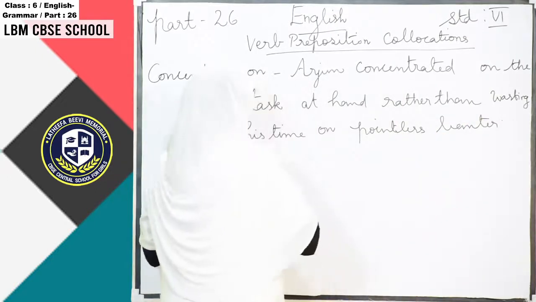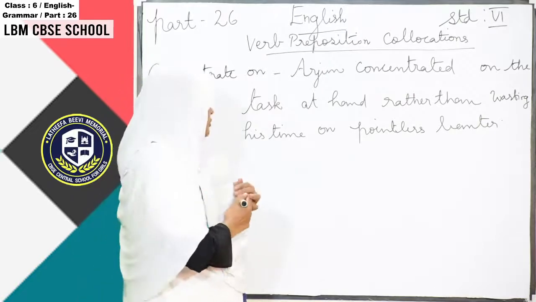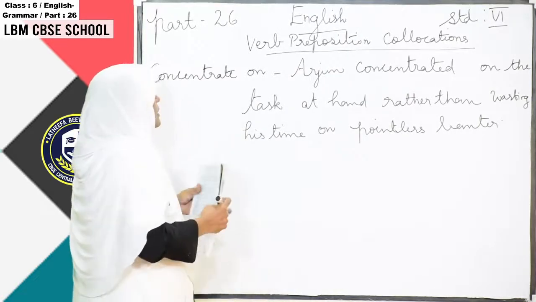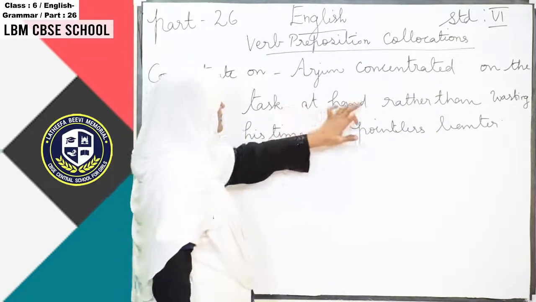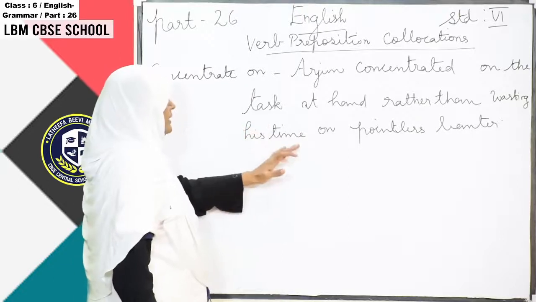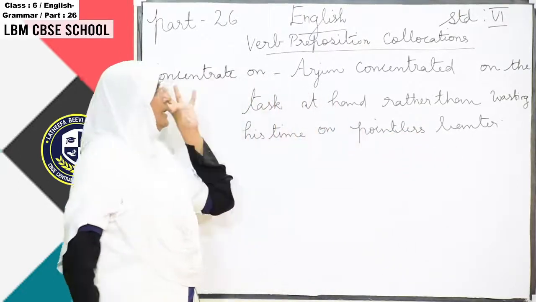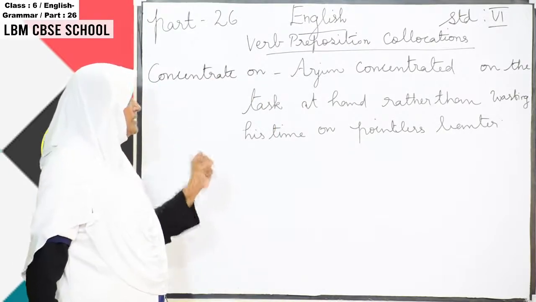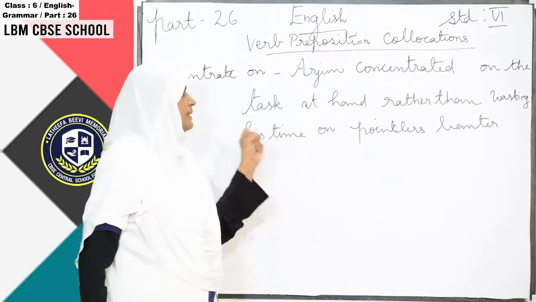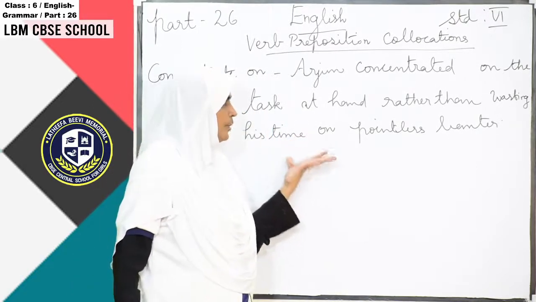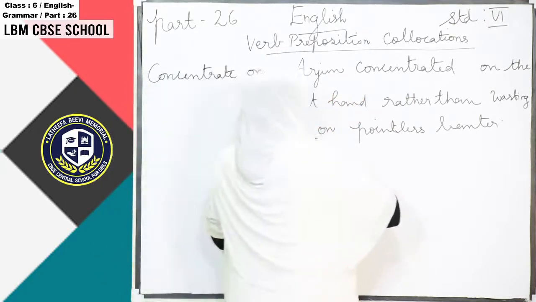Here concentrated means you have to concentrate on your studies. Arjun was concentrating on the task rather than wasting his time on pointless banter. So here concentrated on is the verb preposition.